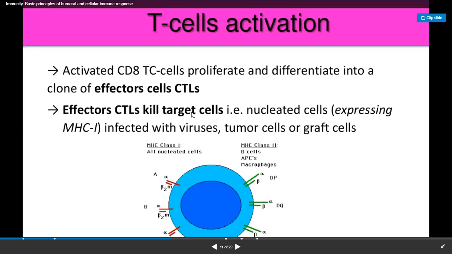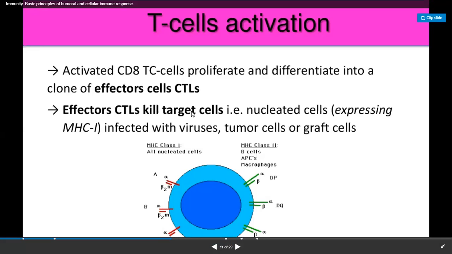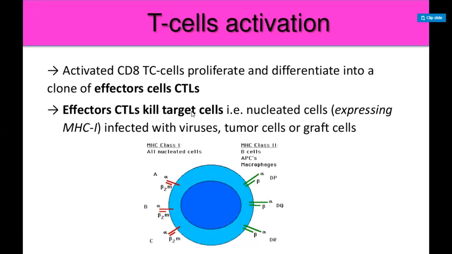All the cells which have a nucleus can be killed by cytotoxic cells. And what do they actually kill? They kill the cells which are infected by virus, they kill the cells which are cancer cells, or they kill the cells which are graft cells.